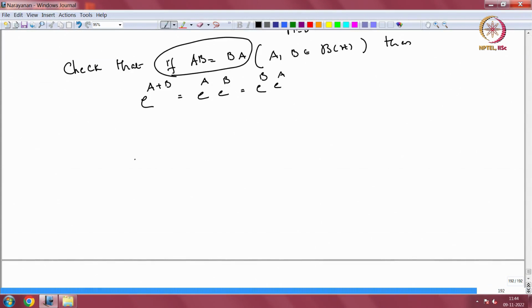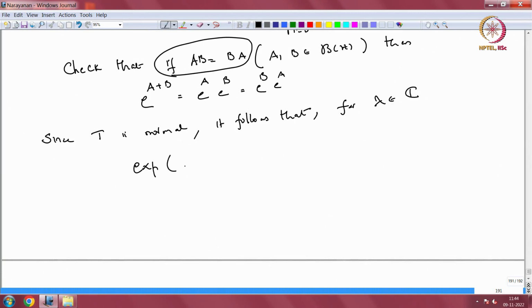Now, since T is normal, so I have defined the exponential of an operator. Since T is normal, it follows that for lambda in the complex plane, exponential of i lambda bar T, so lambda is a number, T is an operator, plus lambda T star. We will see why all this is needed.